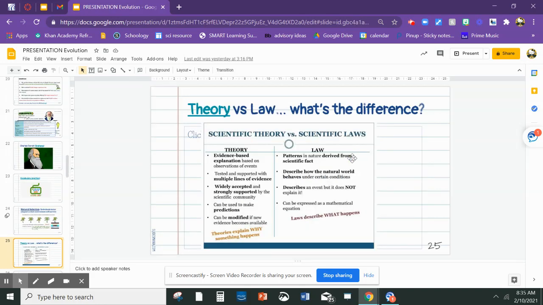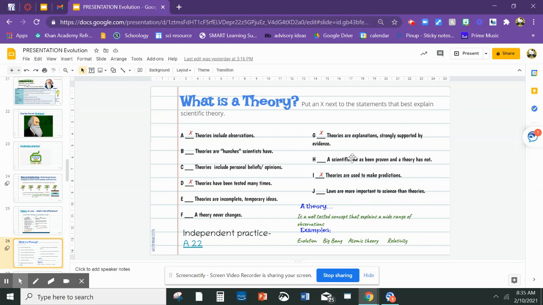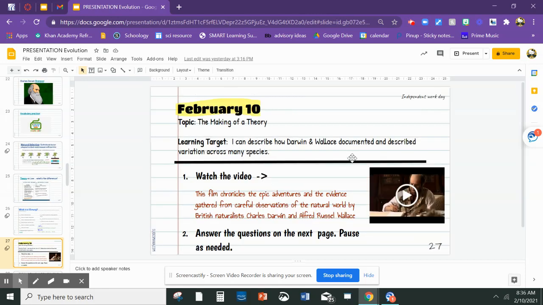And then we're thinking about what is a theory versus a law. Theories explain why some things happen, and a law describes what happens. Here, we're supposed to identify which statements explain theories, and I selected A, D, G, and I. We defined a theory as a well-tested concept that explains a wide range of observations, and examples of scientific theories include evolution, the Big Bang, atomic theory, and the theory of relativity. Students are also expected to complete assignment number 22.